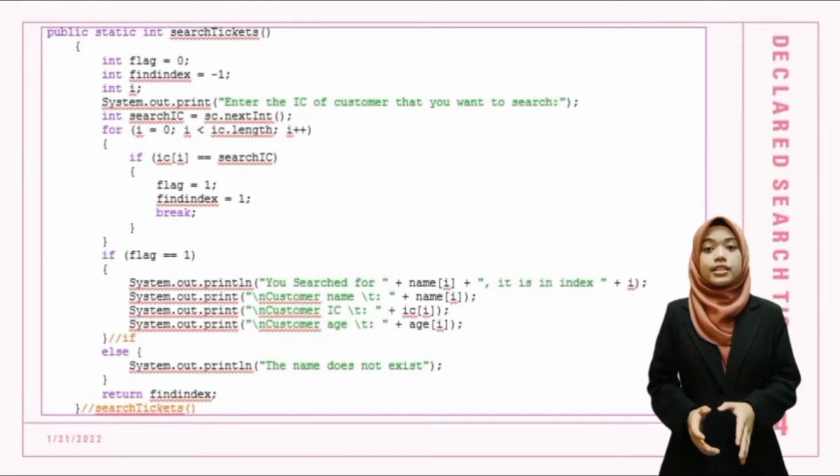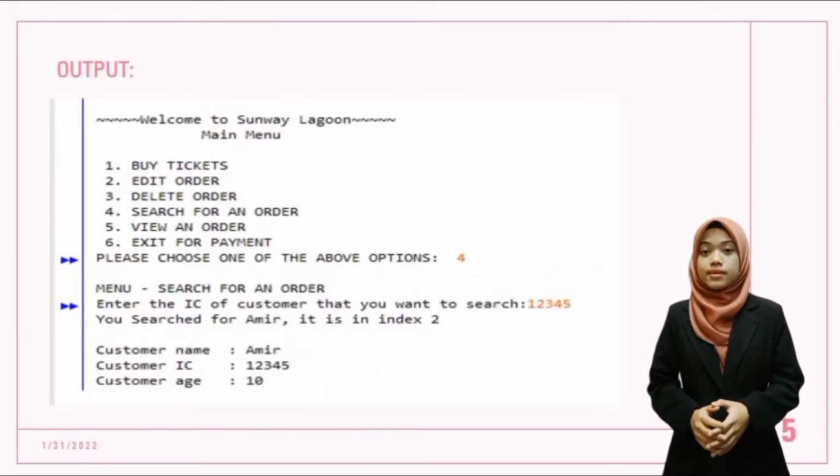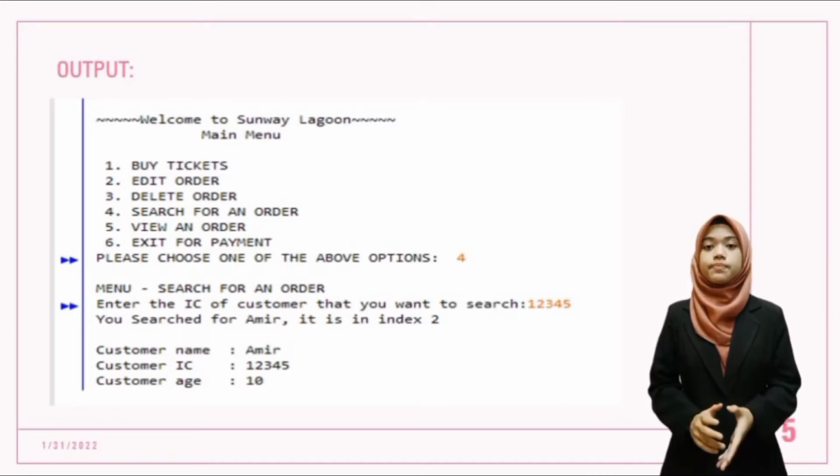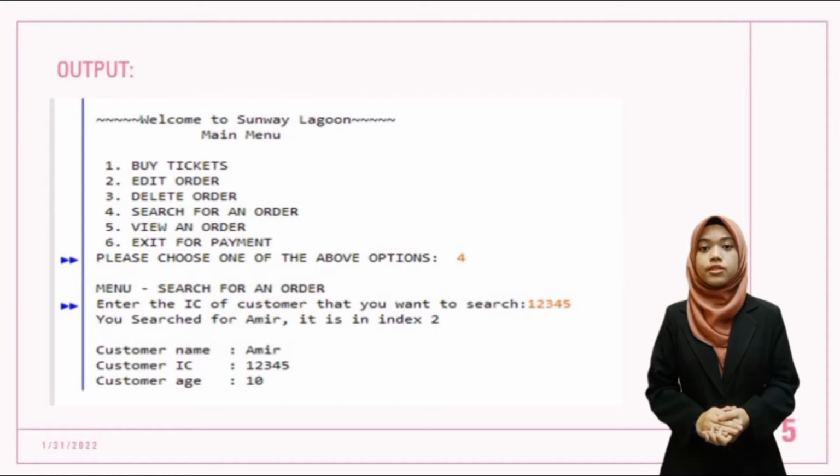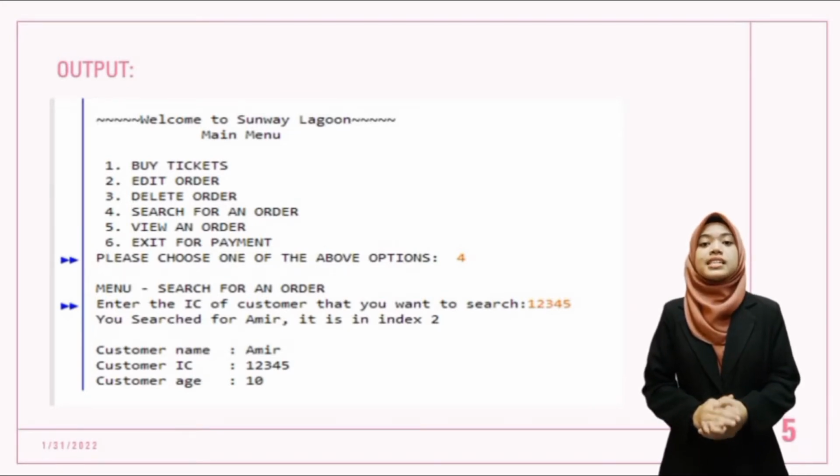The output for this component is at the main menu. The user will put number 4 for search order. Then the program will ask for the IC number of the customer the user wants to search. Then the program will identify its length. Then the program will show the order for the customer name that the user gave. Then it will call back the main method for the next requirement.